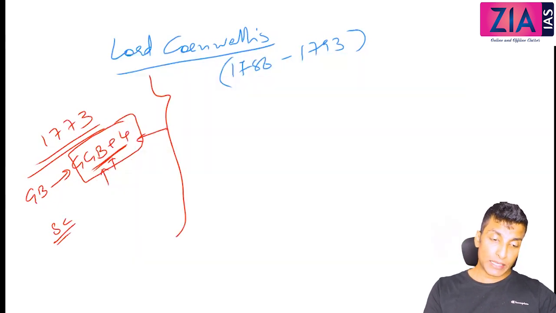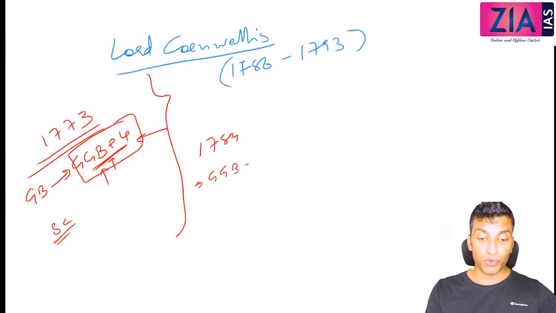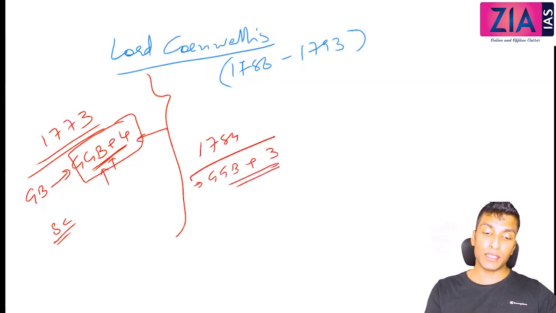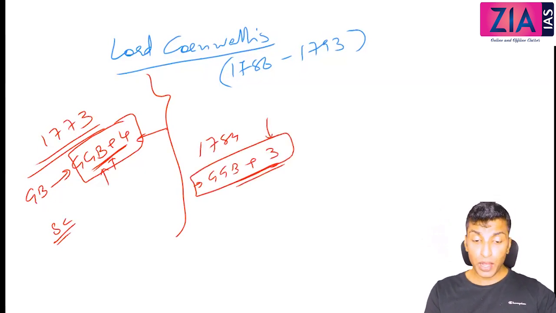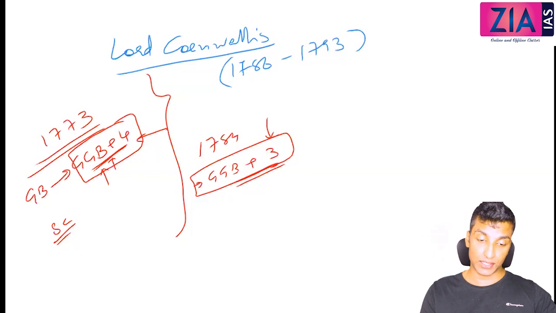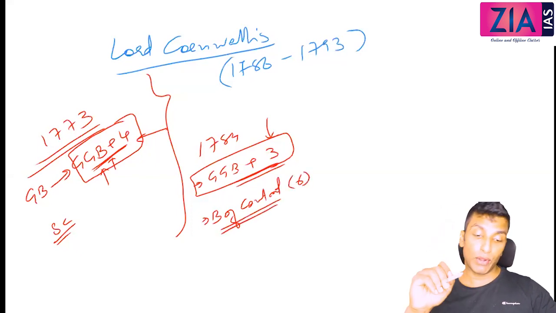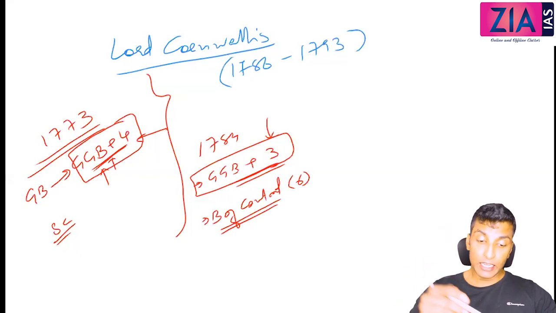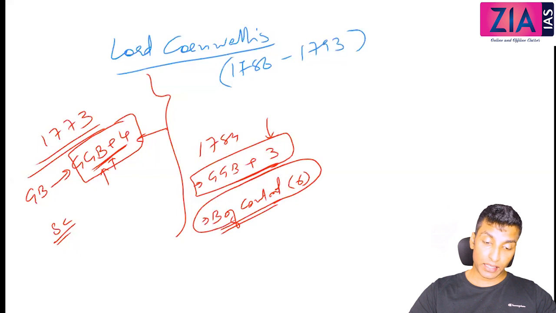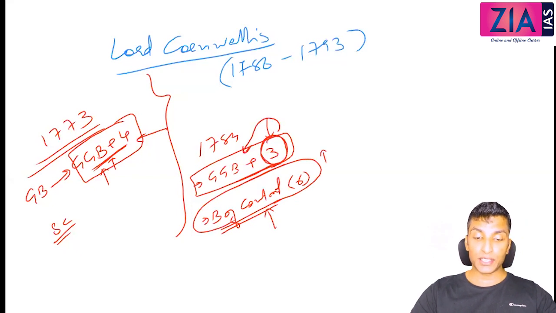Then we have discussed Pitt's India Act of 1784. There, I told you the reason why the Governor General of Bengal plus 4 was reduced to 3, and how the problem with respect to the majority was solved because of the casting vote. And then we discussed the Board of Control, comprising 6 members who are sitting in England and regulating the affairs of the East India Company in India, while these 3 members are sitting in India along with the Governor General. So you can see the regulation keeps on increasing.